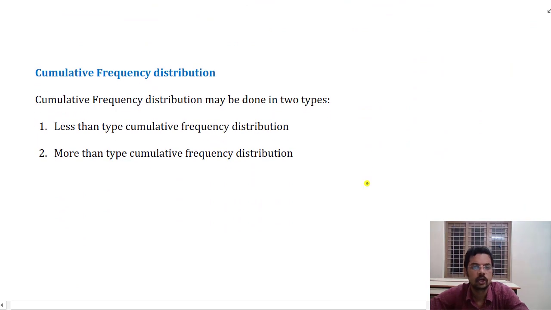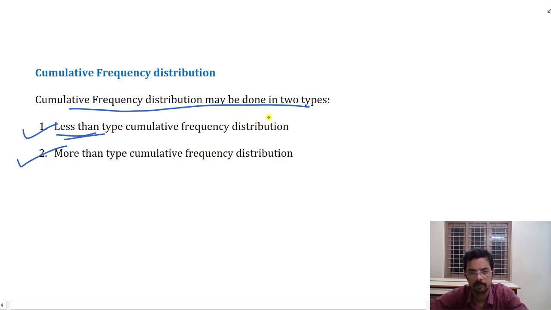Okay, now what is a cumulative frequency distribution? There are two types of cumulative frequency distribution. The first one is the less than type cumulative frequency distribution, and the other one is the more than type cumulative frequency distribution. Less than type will be based on the upper boundary point, the upper class limits of a particular class. These are for continuous class intervals only.